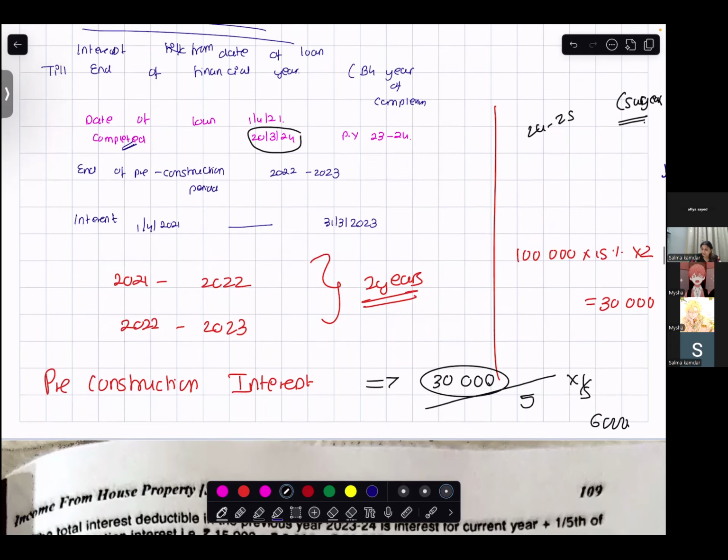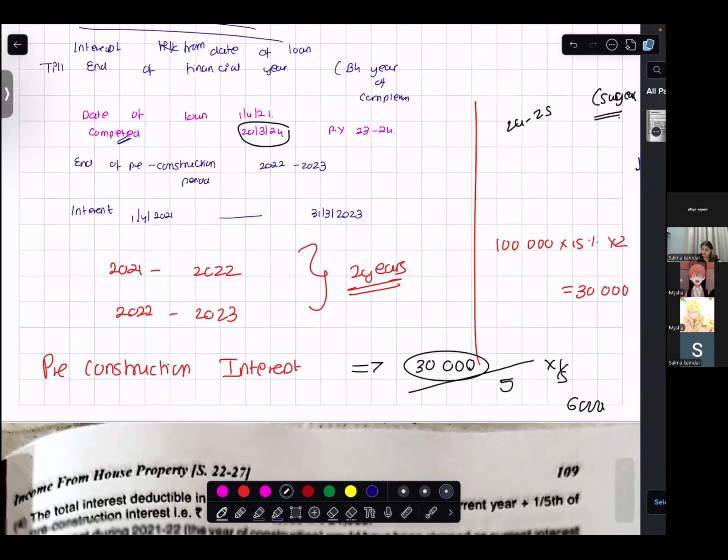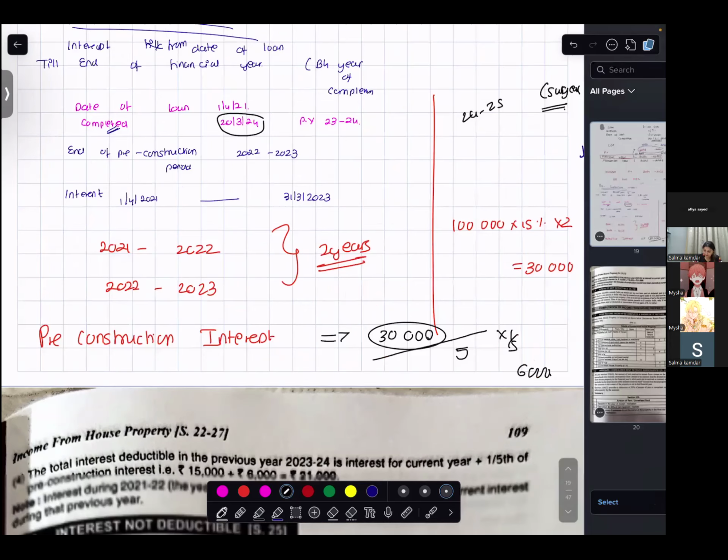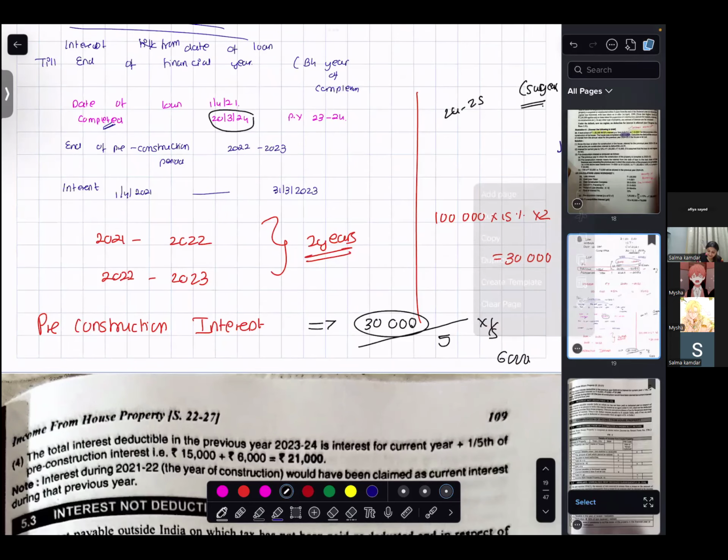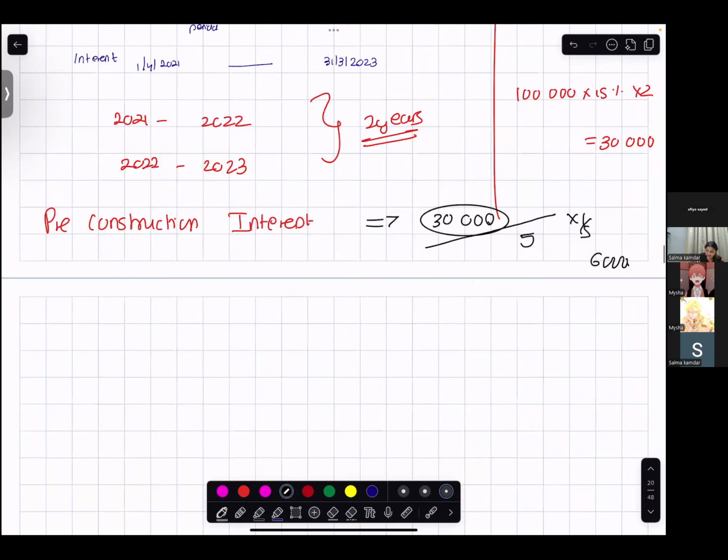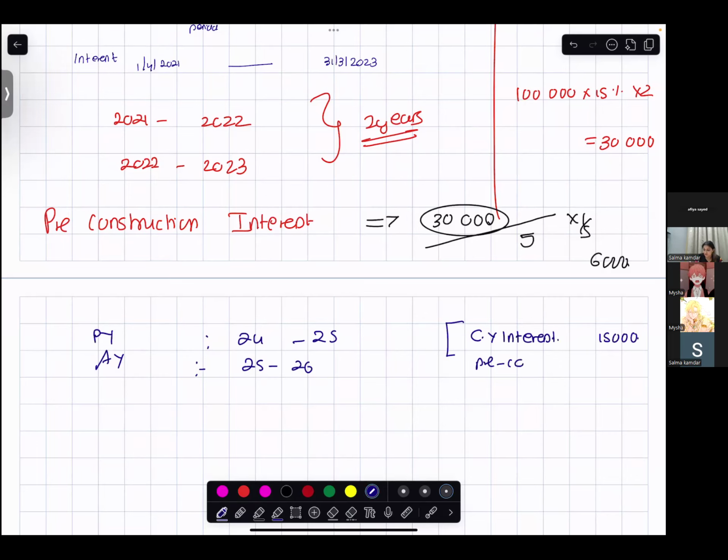So if I am talking about the previous year, which previous year am I talking about? If I am talking about my assessment year 25, 26, previous year 24, 25, I will be allowed the current year interest of 15,000 and the pre-construction interest of 6,000.